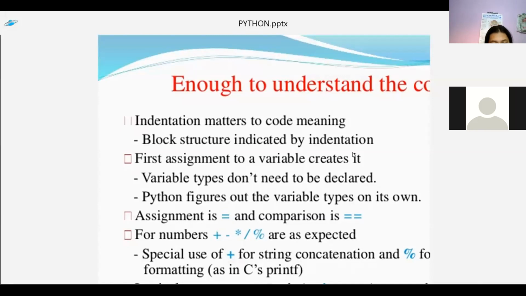No, that's not required. Python figures out the variable types on its own. We do not have to mention the types. The assignment that is applicable is a single equals to, and for comparison it is double equals to. For numbers, it's plus, minus, into, divide, and percent that we use as mod. And concatenation and formatting follows.